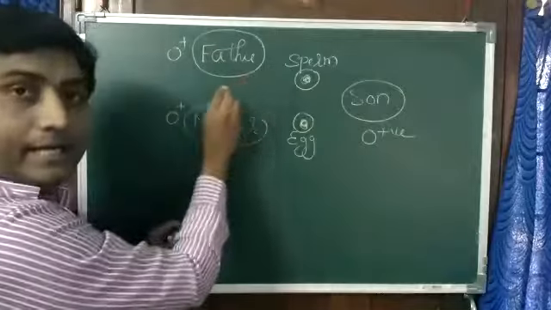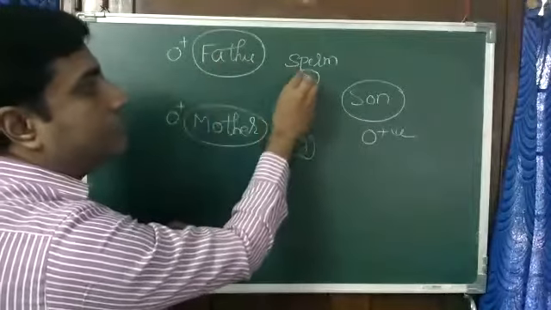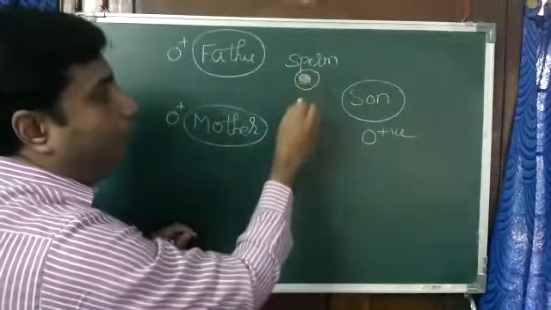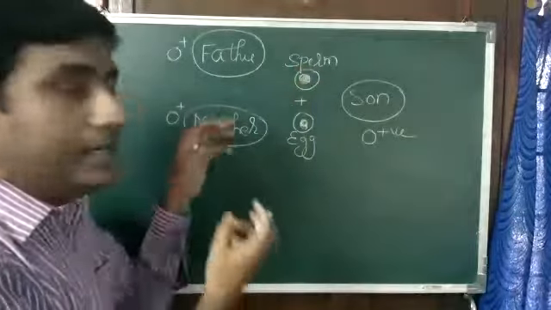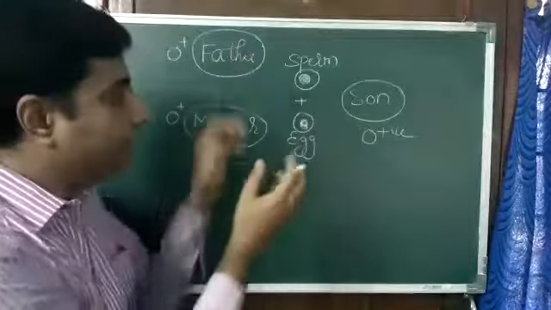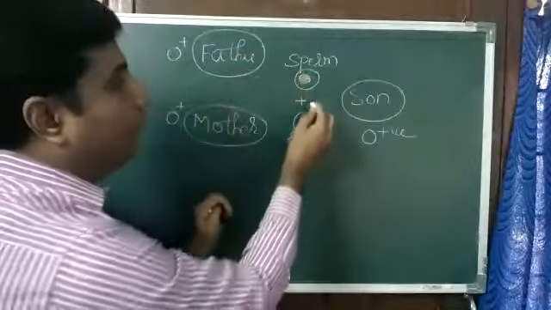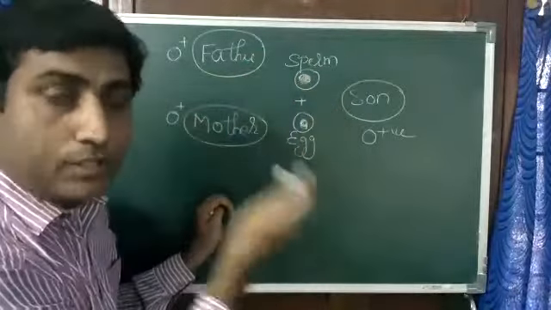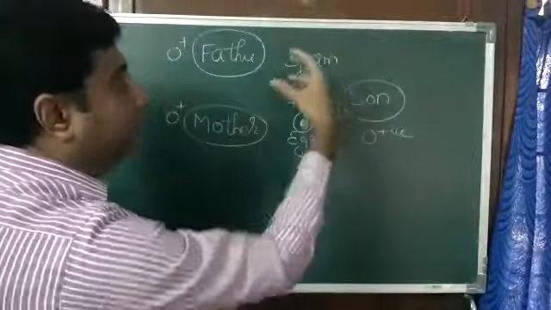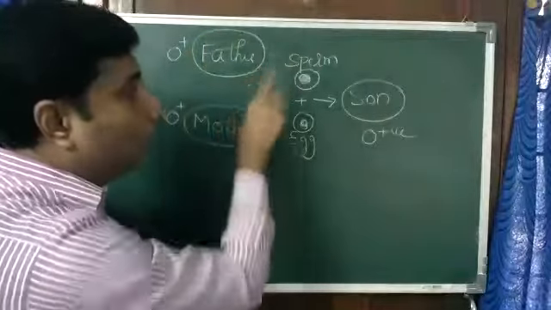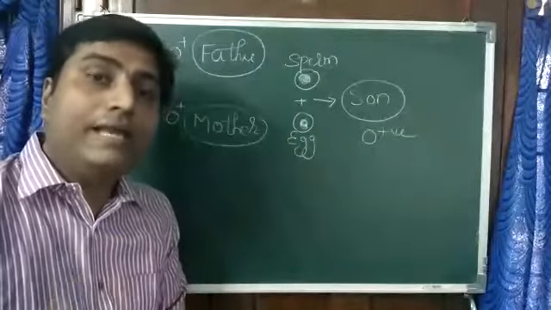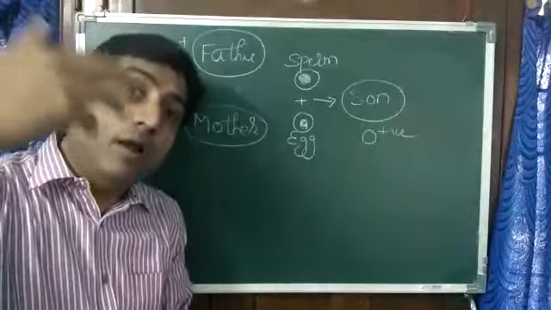So whatever character is present in the father is in this sperm, similarly in the mother's egg. When sperm and egg fuse together, the process is called fertilization. During fertilization both the characters combine, leading to the formation of zygote, zygote into embryo, and then into the next generation. So the son got that character from father and mother through these gametes. This is how we get inherited traits from our parents.